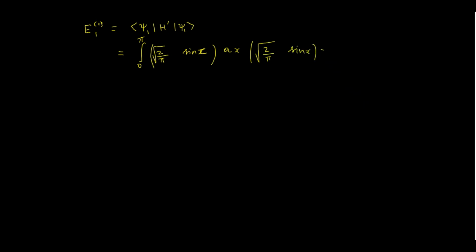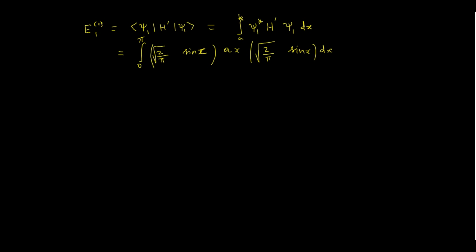So what I have done is I have written in terms of integral representation, some limit a to b. This is psi 1 star h prime psi 1 dx. So the sine is a real function. So star if I take, nothing will happen. There is no i here. So it will be the same.